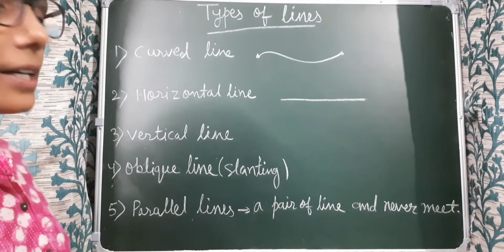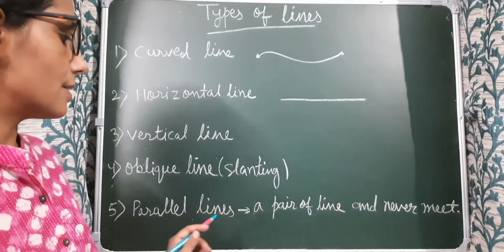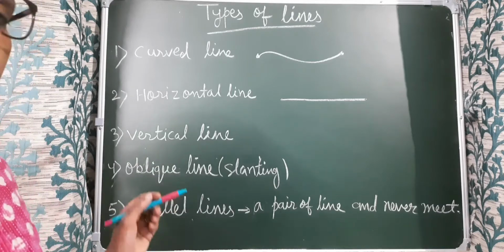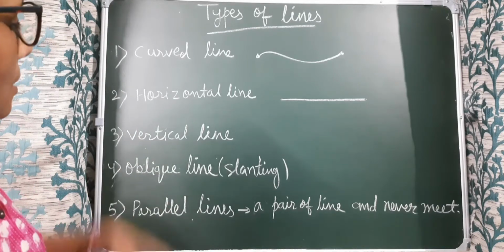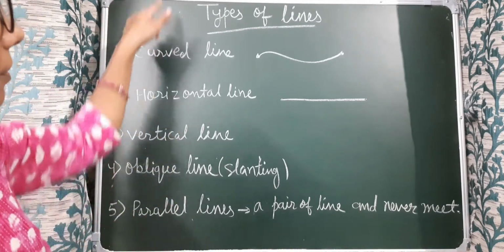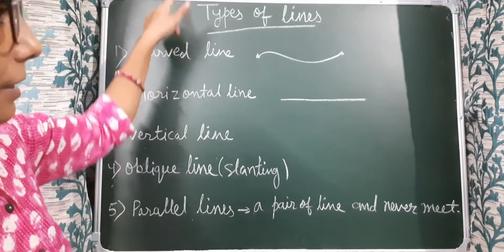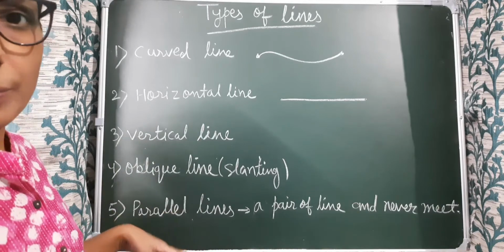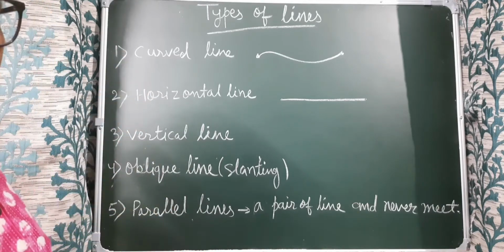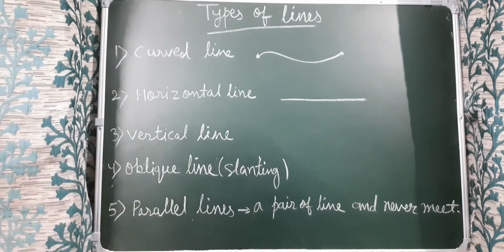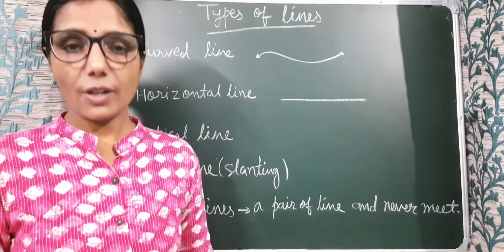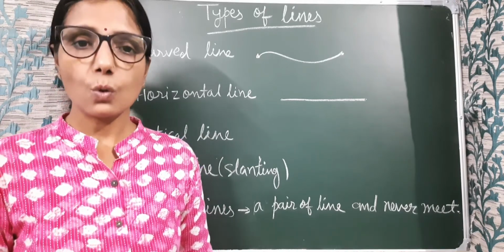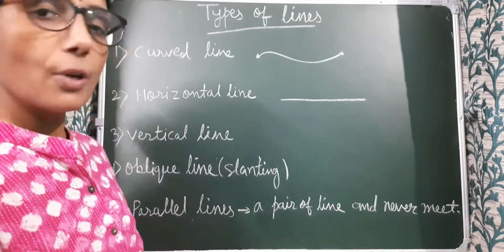Next we have parallel lines. A pair of lines that never meet are called parallel lines. Suppose the edges of the sides of this board, they are also parallel lines and can never meet. So this is called a parallel line. Examples are railway tracks, sides of a rectangle, and sides of a square. These are examples of parallel lines.